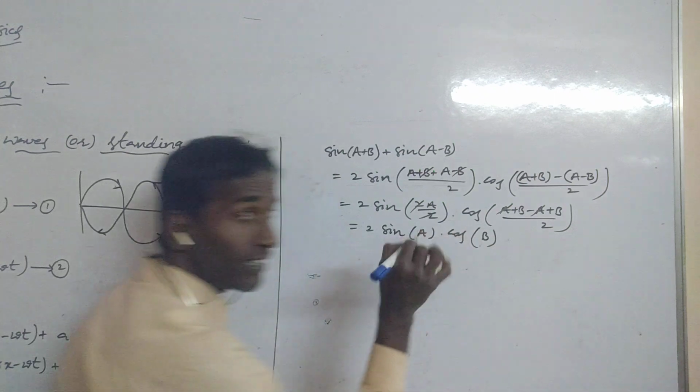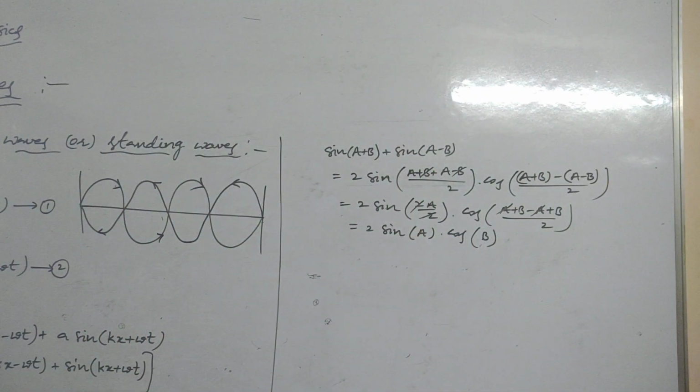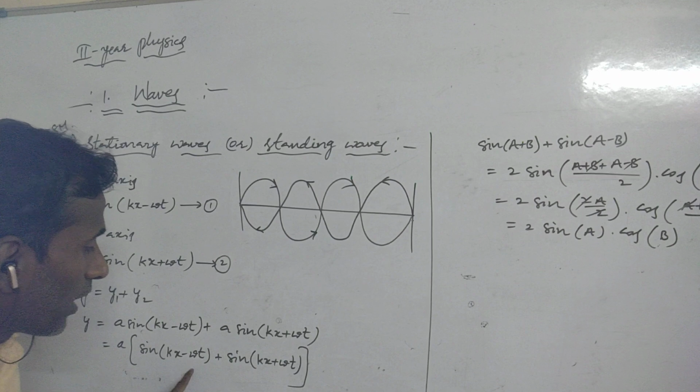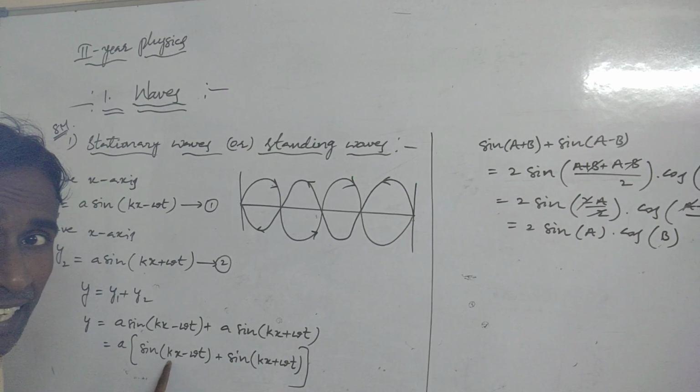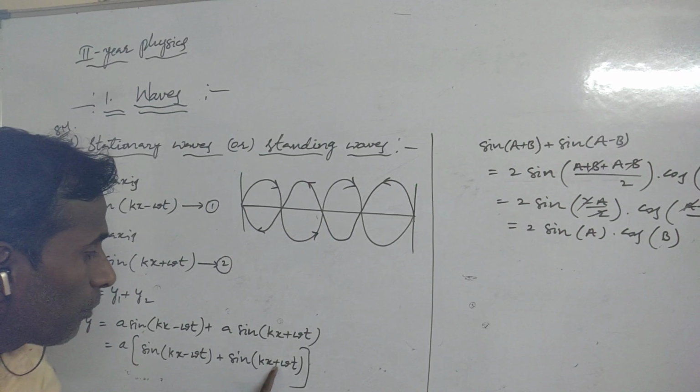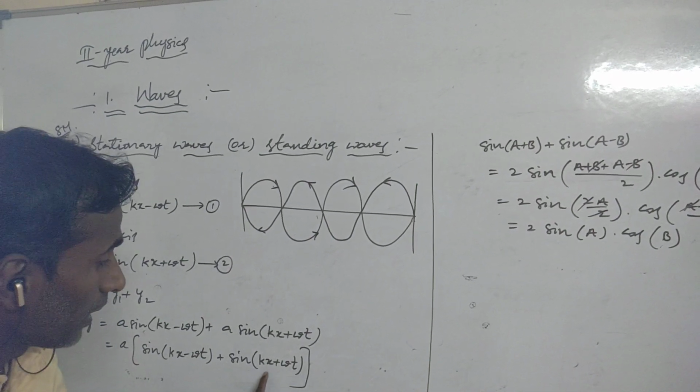According to this, we have to expand. We have to write the combined equation for y equals a into sine of (kx minus omega t). Here a is kx and b is omega t, as in sine of (a plus b).